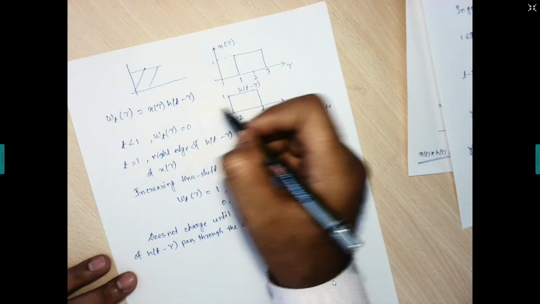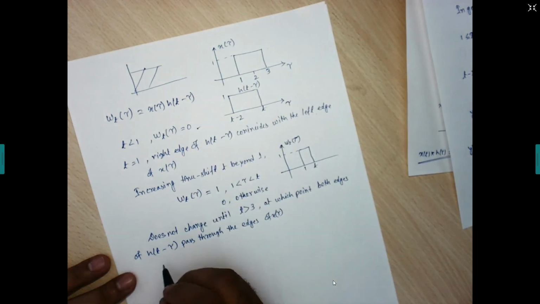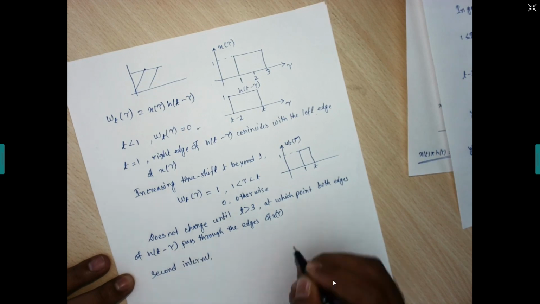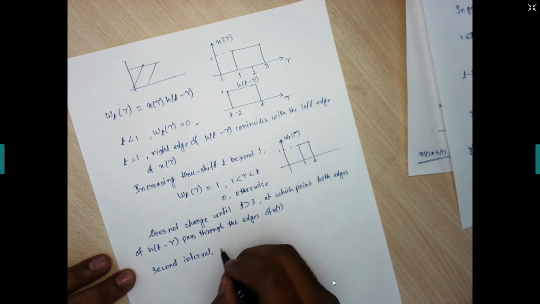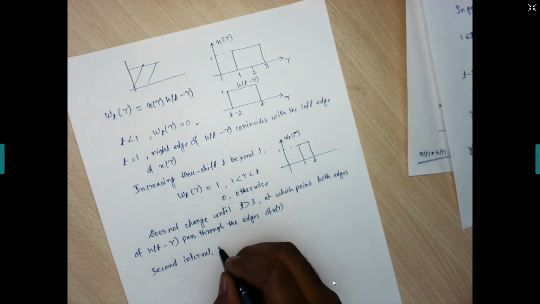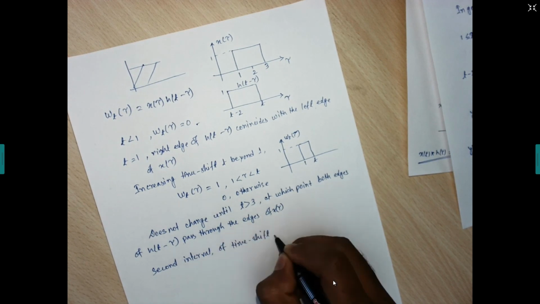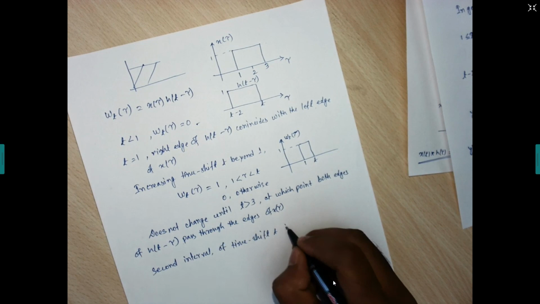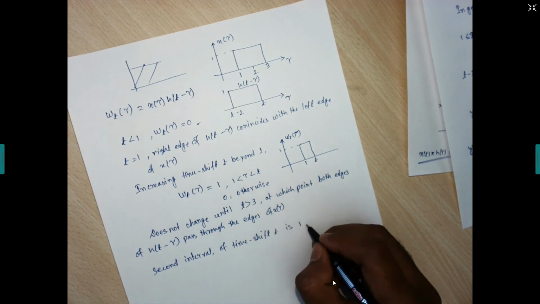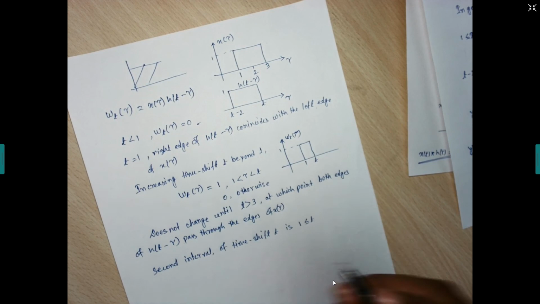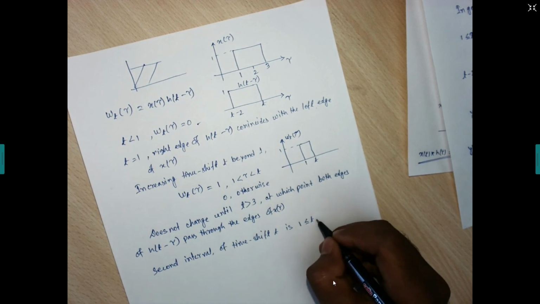So the second interval of time shift t, this was the first interval, starts from 1 and goes up to 3.